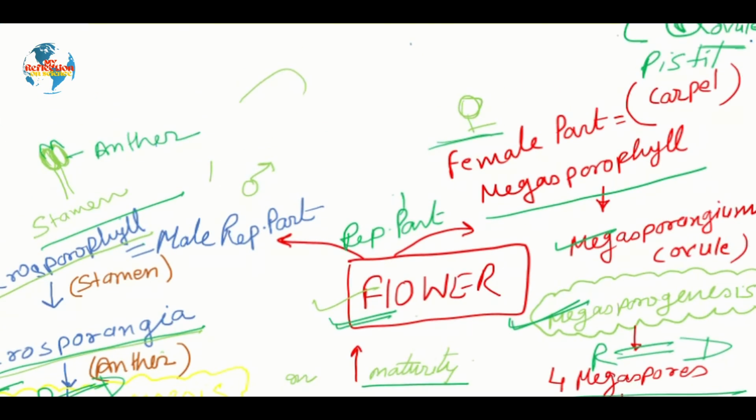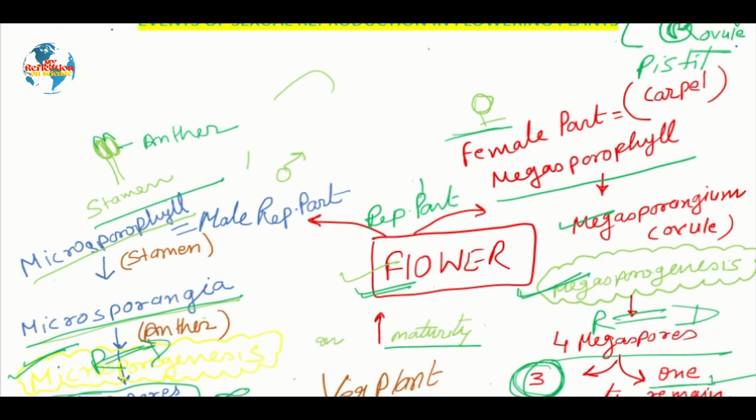We get the embryo, and this embryo will ultimately be ready to give rise to the next generation or the new plant. This way, in this small video, I tried to give you complete information on sexual reproduction in flowering plants, where we will be discussing each and every topic in detail in the upcoming classes.